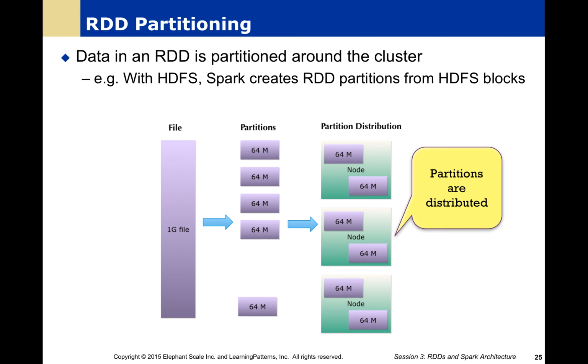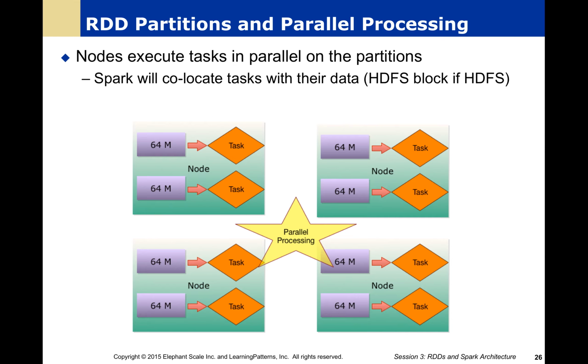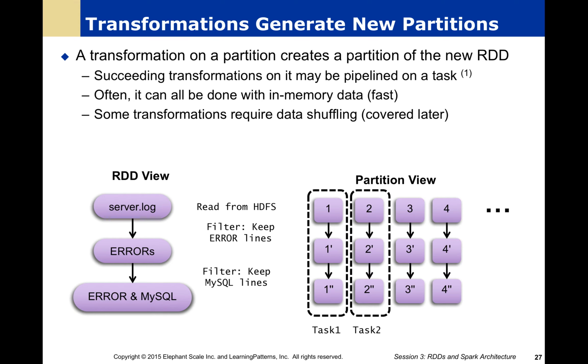Then we're going to partition the data and distribute that across the cluster. So we want data locality. That means we're going to run our operations in Spark on the machines that happen to be hosting the data that we want to run on. So that means we're going to enable parallel processing on all of these partitions.